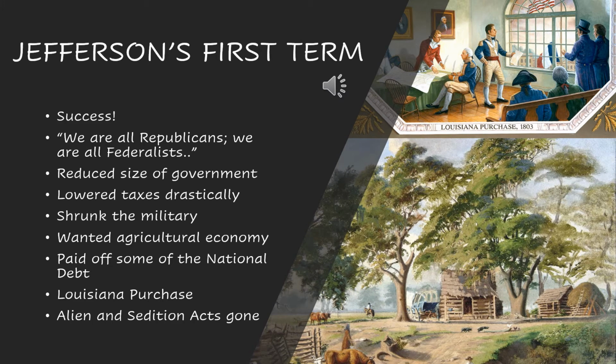So Jefferson obviously was president for 2 terms, as we can see from 1800 to 1808, and he had 2 very contrasting, different terms. So his first term went beautifully. His second term, not so much. It was a little rockier, but first let's talk about this term.